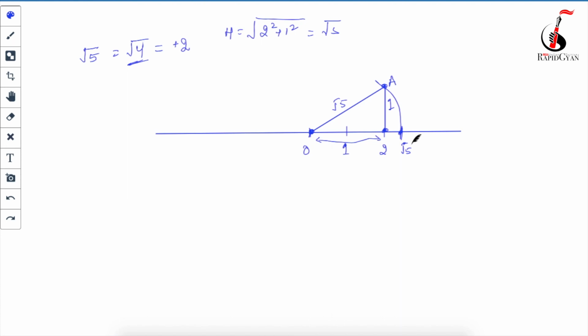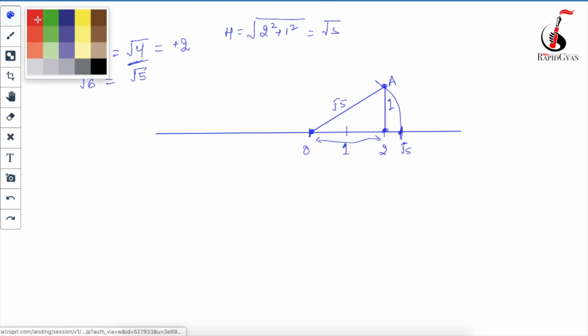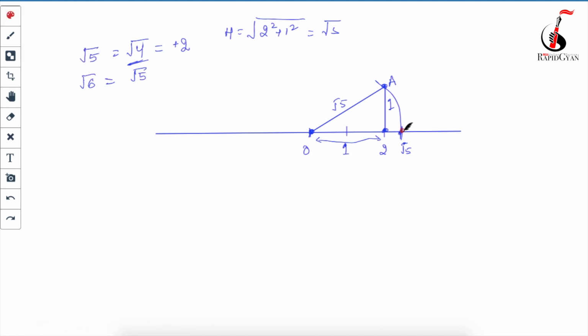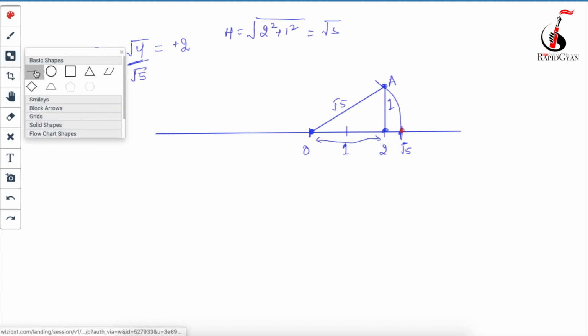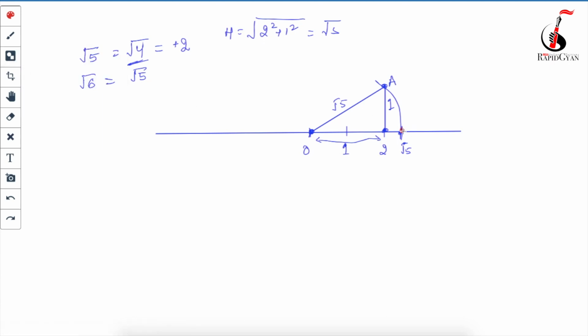Similarly, if you have to represent under root 6 on the number line, what will you do? First find under root n minus 1, which means first you will have to locate under root 5. You have already located under root 5 over here, so this is your under root 5. Now you will have to draw a line of 1 unit at this point, under root 5, and join this.